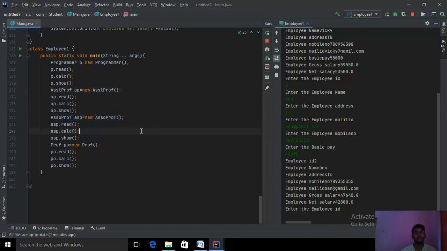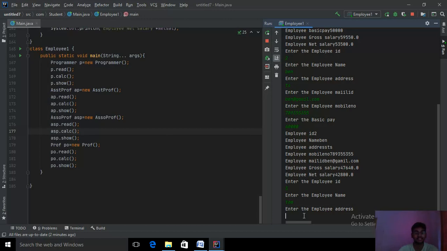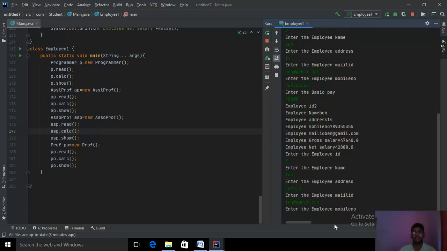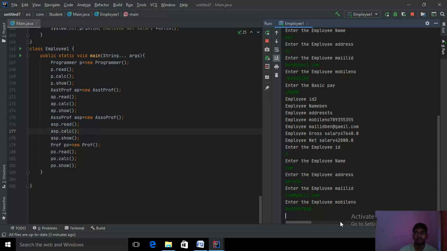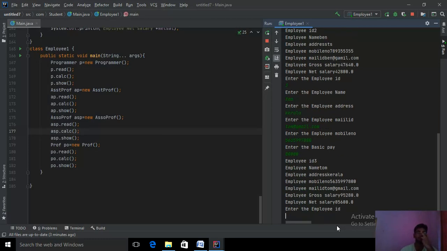I'm giving 3, employee name Tom, employee address Kerala, and employee mail ID tom@gmail.com. Again the employee mobile number, I'm giving some unknown number. Basic pay it is asking; I will be using 80,000.